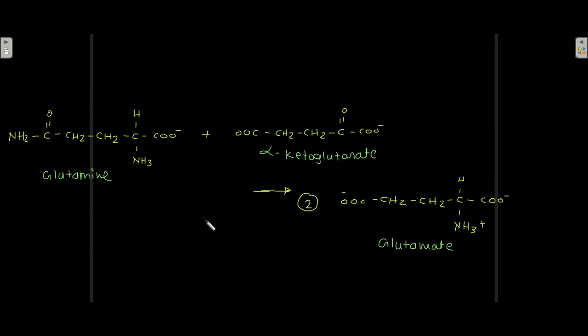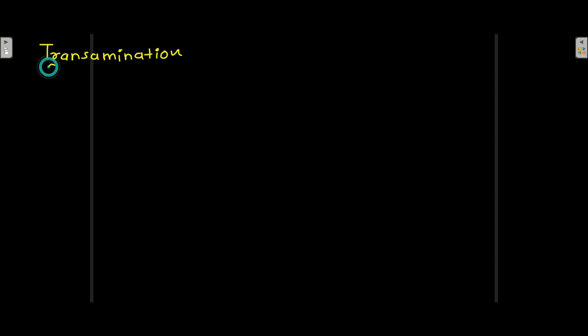So this is how the reaction looks like. Glutamine plus alpha ketoglutarate gives 2 molecules of glutamate. As you can see, this amino group is getting transferred to the alpha ketoglutarate, and hence there is production of this glutamate. Now let's read about the transamination process.